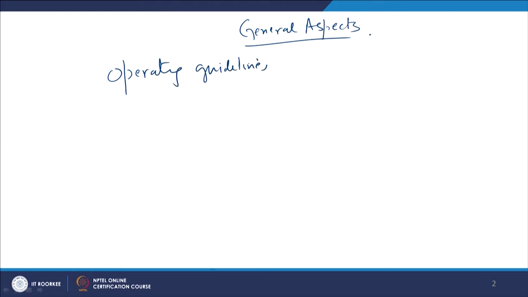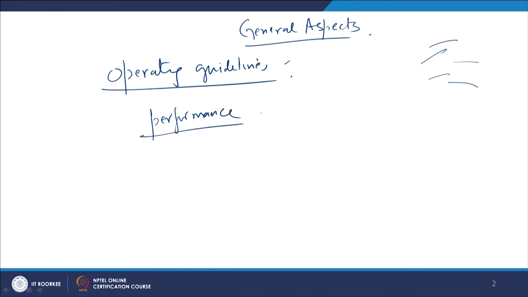So general aspects. First of all, if we have instrumentation, we can provide operating guidelines to an operator, because the pressure should vary in this range, current should vary in this range, or humidity should vary in this range, or exhaust gas analysis, CO2 should remain in this range, or oxygen should remain in this range. So these operating guidelines can be provided to the operator if the plant is properly instrumented.